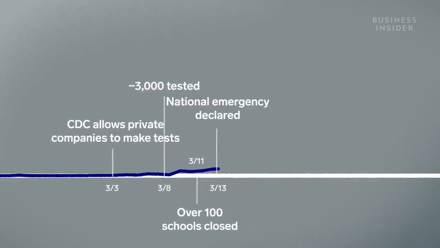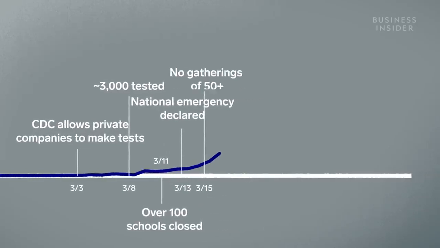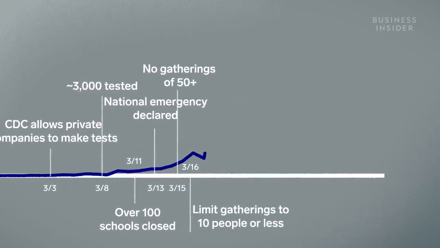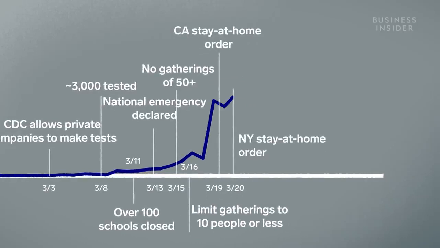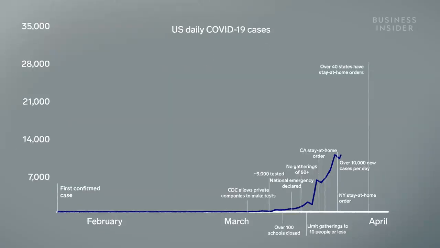Almost 2 months after its first case, a national emergency was declared. The White House and the CDC advised against large gatherings, and states like California and New York issued stay-at-home orders. But by then, the US was already seeing over 10,000 cases per day. Now, over 40 states have stay-at-home orders in place. But the US has been criticized for not implementing preventative measures early.